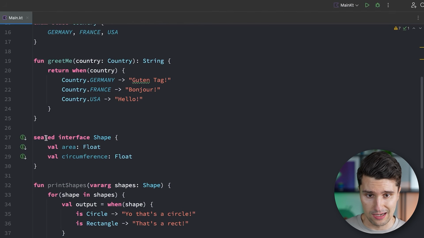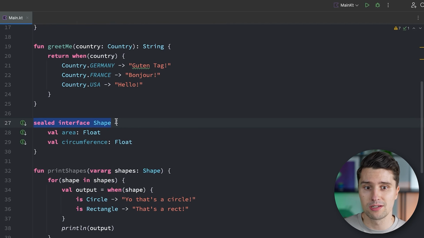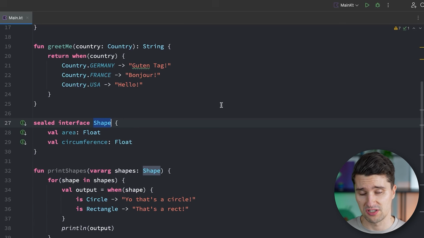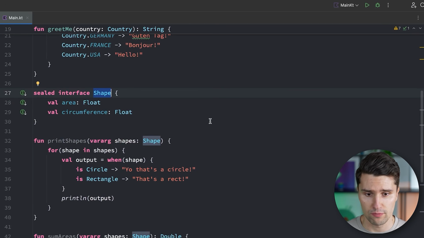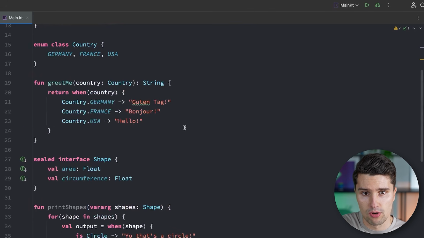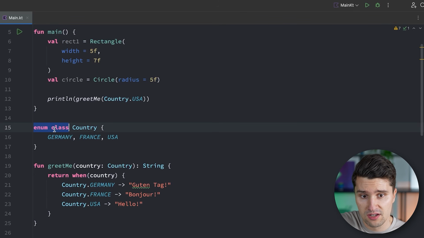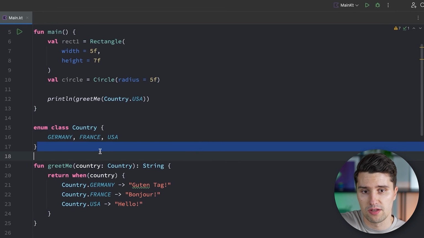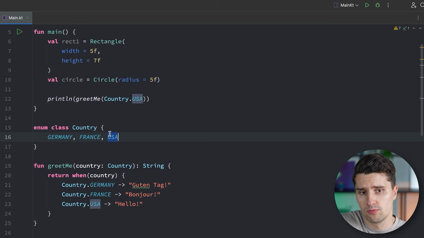Because with sealed classes or sealed interfaces, we can also define a limited set of options. So for shapes, for example, we can say, hey, in the context of our project, we have rectangles and circles, and this list is exhaustive. That's all we have. And the same thing, we could go ahead and, of course, create an enum class for shapes. And then say, hey, we have a rectangle, a circle, I don't know, maybe a square. So when should you use which?